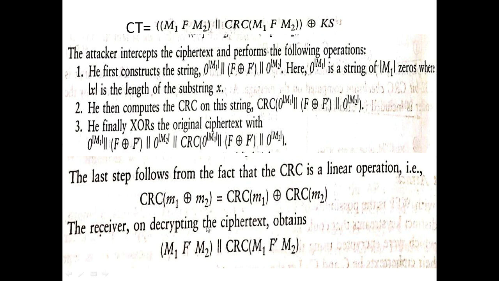The receiver on decrypting the ciphertext obtains M1 F dash M2 concatenated with CRC of M1 F dash M2. In this way, the attacker can modify the message by replacing the substring F with F dash.